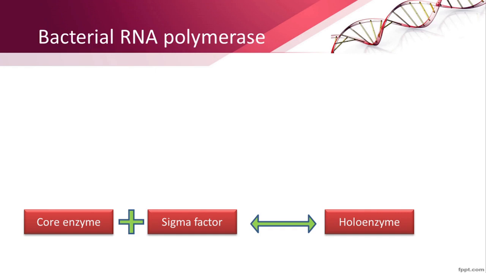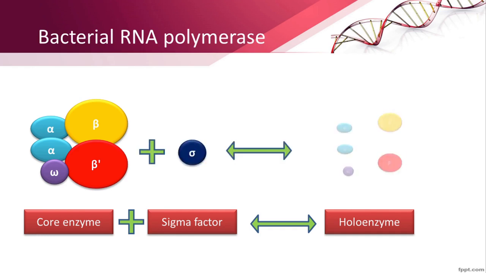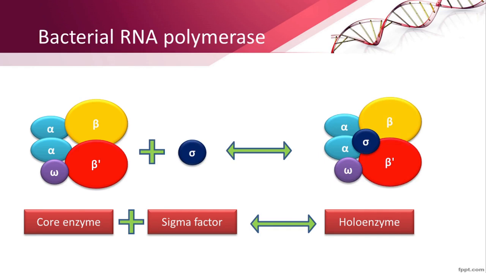The core enzyme is again formed of 5 subunits: 2 alpha subunits, 1 beta, 1 beta dash, and an omega subunit. These 5 subunits together form the core enzyme. For initiating transcription, the core enzyme needs to combine with the sigma factor to become the holo enzyme. Holo enzyme can initiate transcription.